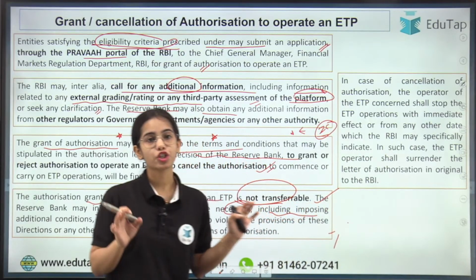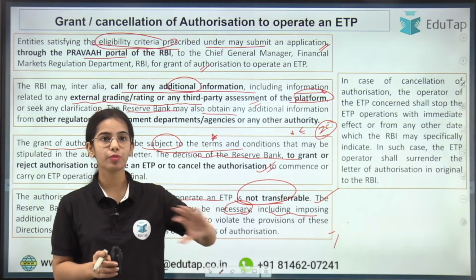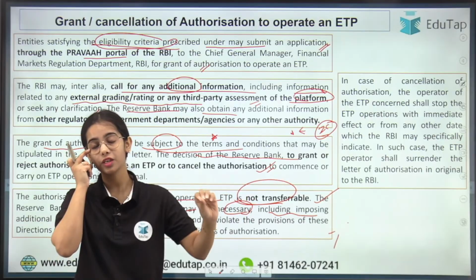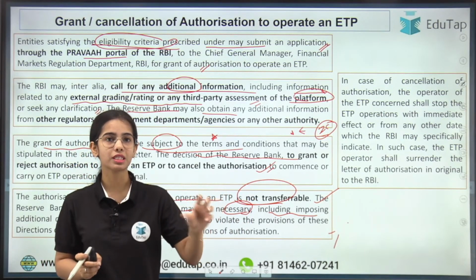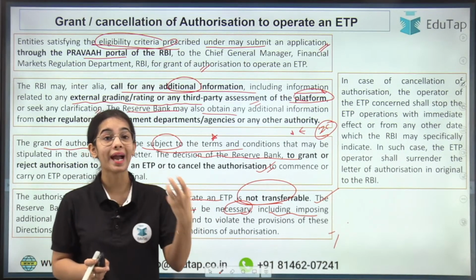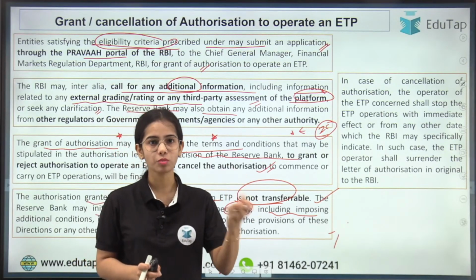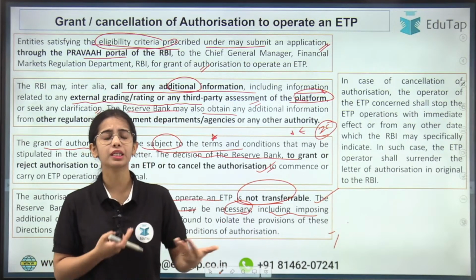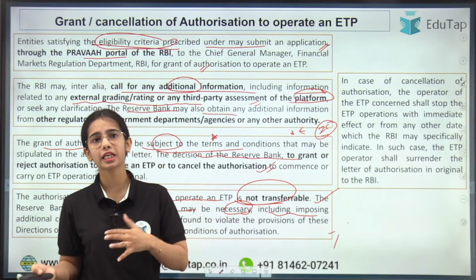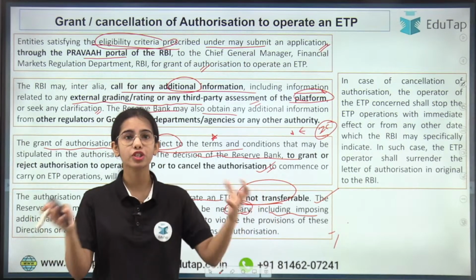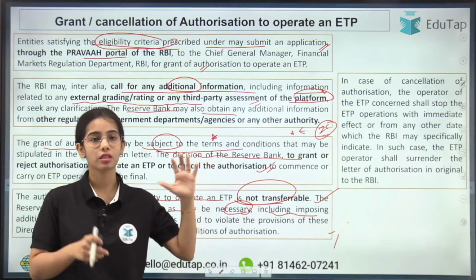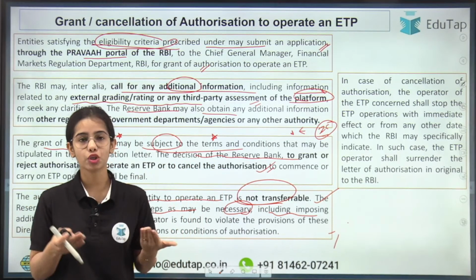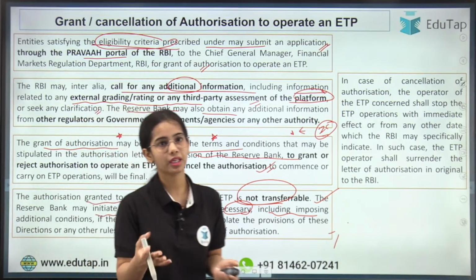In case of cancellation of the authorization, let's say the entity was operating the ETP for 6 months, and now the entity is not able to handle the electronic trading platform and there are many mistakes happening. The data is not coded correctly, the data is not reported correctly, the transactions are not shown correctly. So in case the RBI wants the cancellation of the authorization of the ETP, that can be done by the RBI.